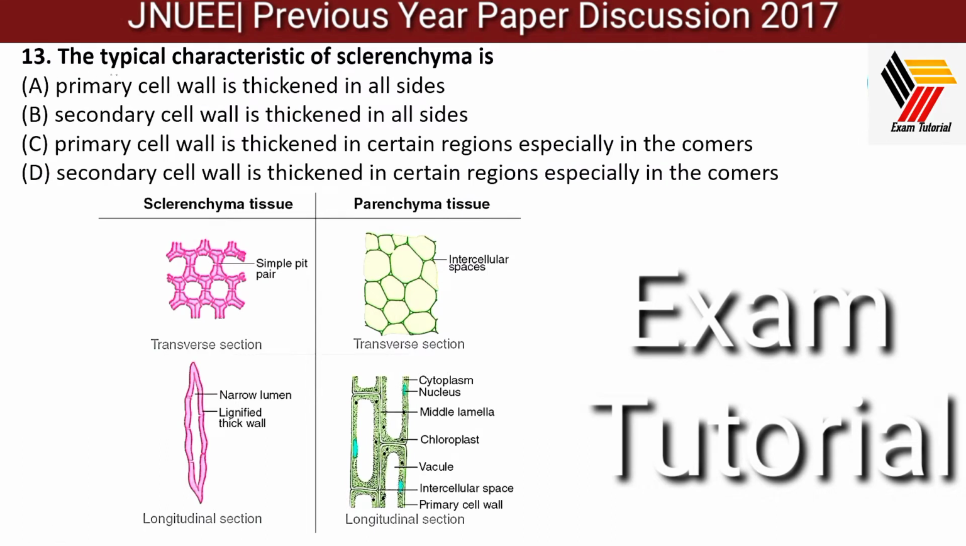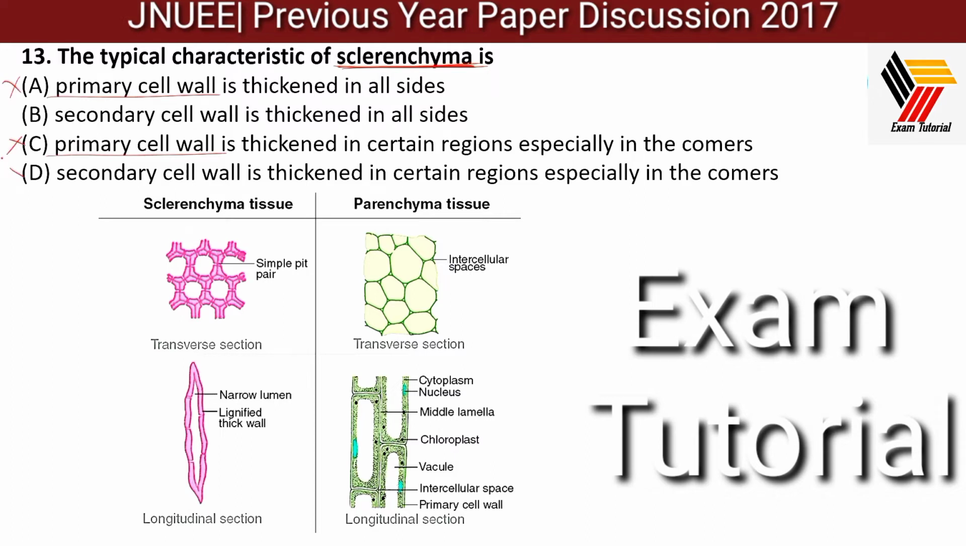Next question, the typical characteristics of sclerenchyma. Sclerenchymatous cells are very thick walled cells. Certain statements are given about the sclerenchyma, and we have to identify the correct one. Primary cell wall is thickened in all sides. Sclerenchymatous cells are formed because of the deposition of secondary substances, so they mainly have a secondary cell wall. If a primary cell wall is present in a plant cell, then it is not a sclerenchymatous cell, it will be a parenchymatous cell. So the options having primary cell wall are not the answer.